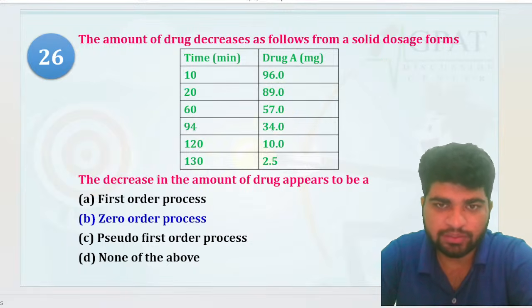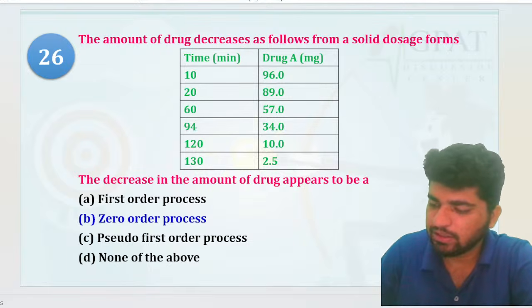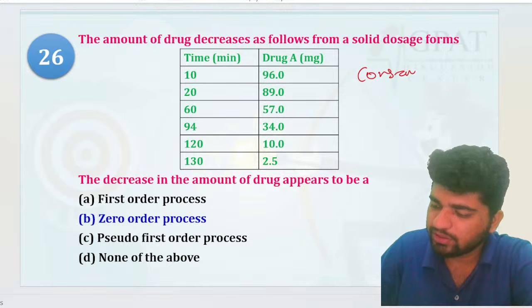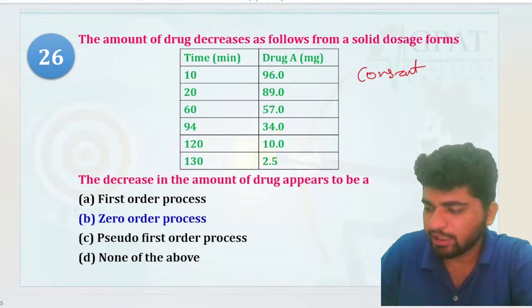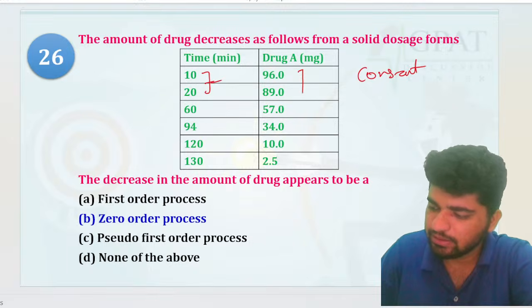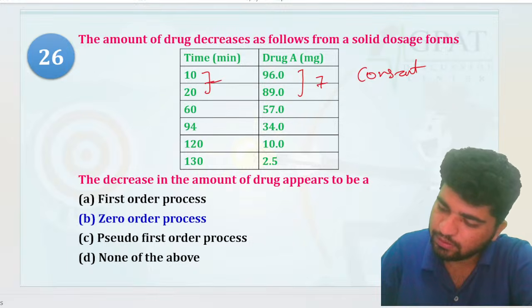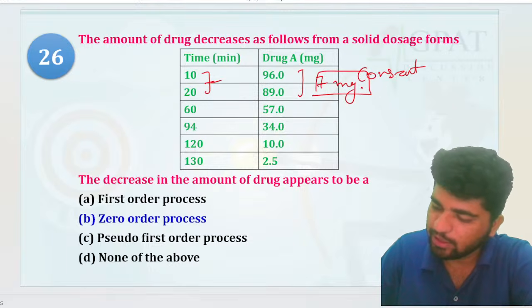Okay, zero order process is going to be the thing, but here you can see, right? Constant amount of the drug is being eliminated per unit time. 10 minutes में कितना? That is your 7 mg, right? 7 mg is gone in the 10 minutes, right? Now here you have कितना? 40 minutes का. तो 40 into 7.